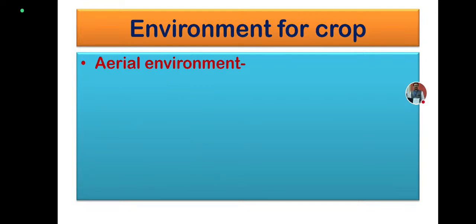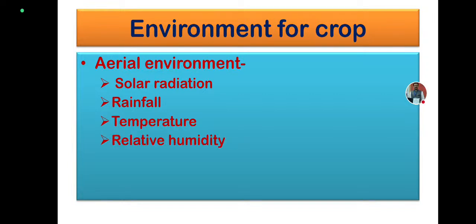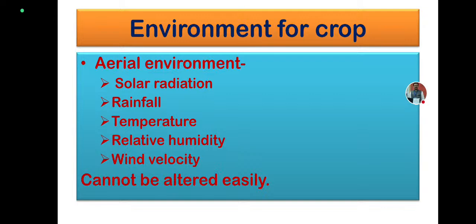Now, the aerial environment for the crop. It consists of solar radiation, rainfall, temperature, relative humidity, and wind velocity, which impact the growth and development of the crop in the field. This is the above-ground environment, that is, the aerial environment, unlike the soil environment. As a general statement, we cannot easily alter or manipulate this aerial environment.